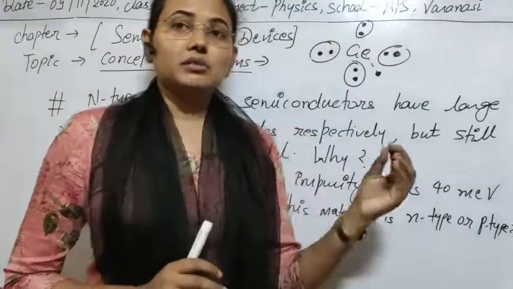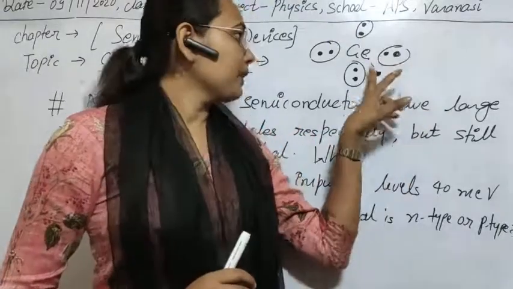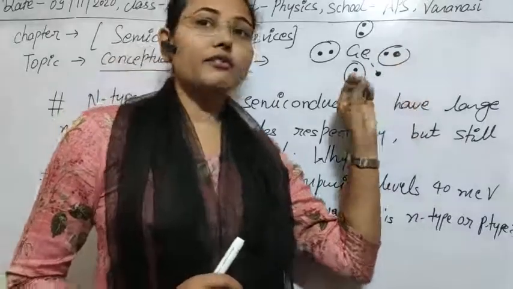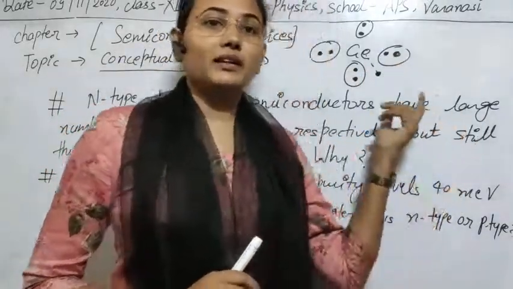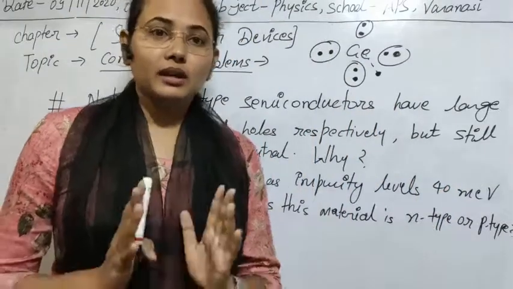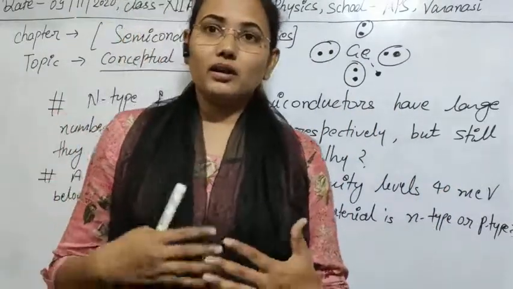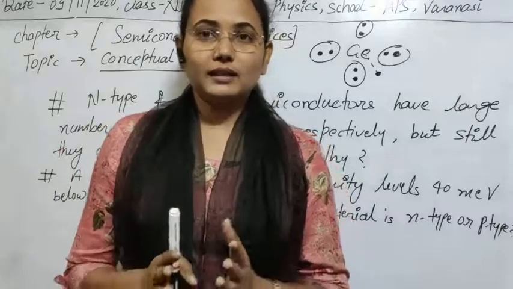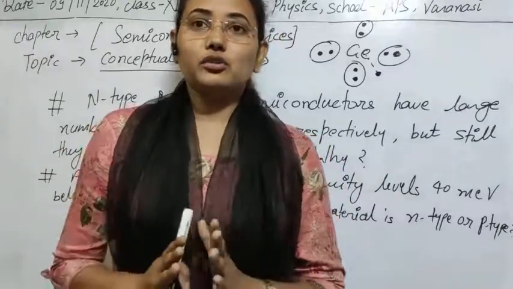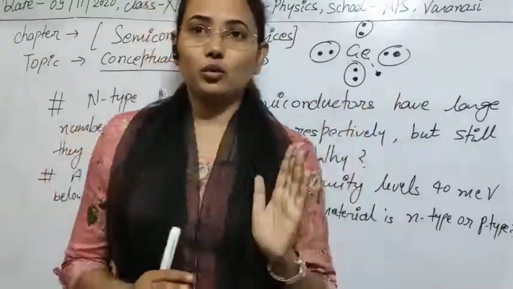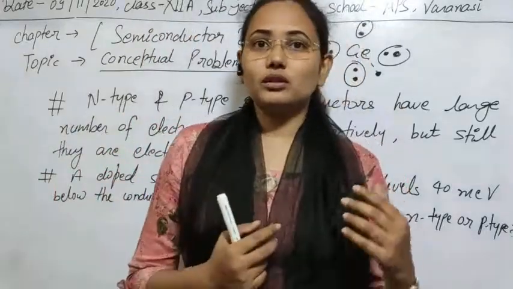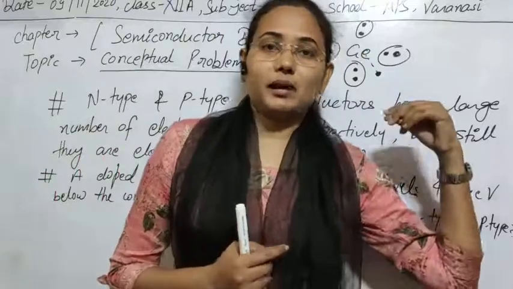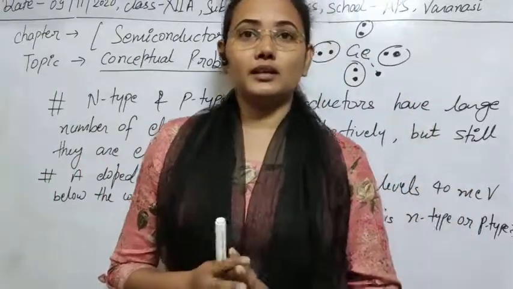But these materials have the tendency to keep this electron. If we apply some external source, then this electron will be free, and then they will convert into ions or charged particles. Clear? Don't be confused by the formation of electrons and holes. These electrons and holes are attached to the nucleus of this atom, and as a whole the atom is electrically neutral.